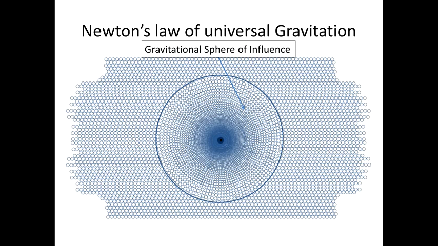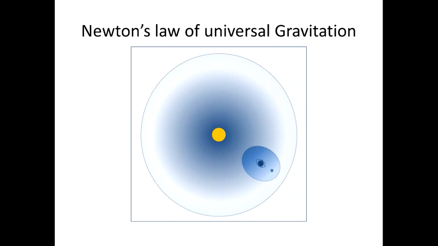The boundaries of this sphere are defined by the equality of the densities of internal and external masses. The outer field, that I call background space, is under the influence of external mass which is much bigger than the mass of the internal sphere and produces a much bigger sphere of influence. A good example is the solar system, where the Sun produces a huge gravitational sphere of influence which covers all the spheres of the planets, but the planets in turn cover all their satellites. Gravitational sphere of influence is equivalent to the Hill sphere in astronomy.